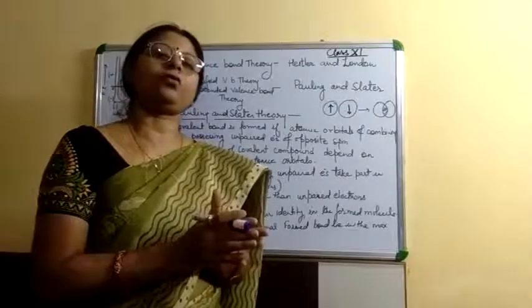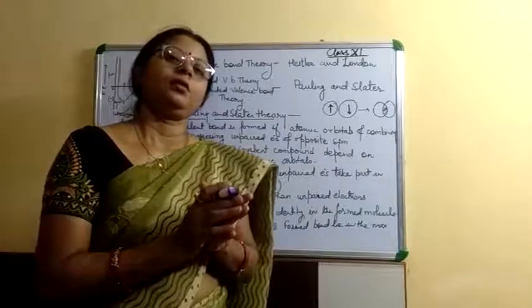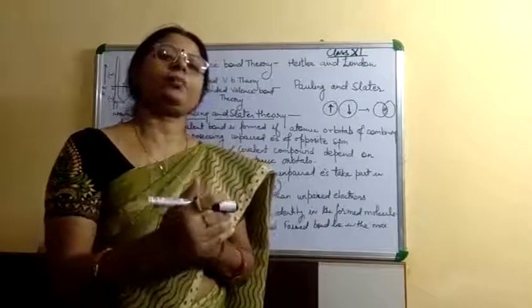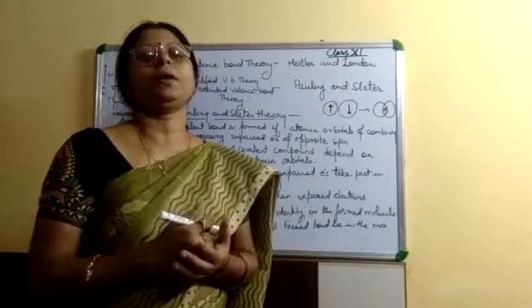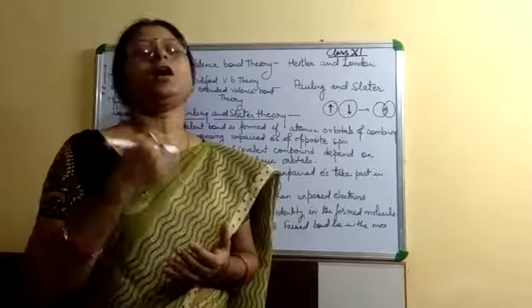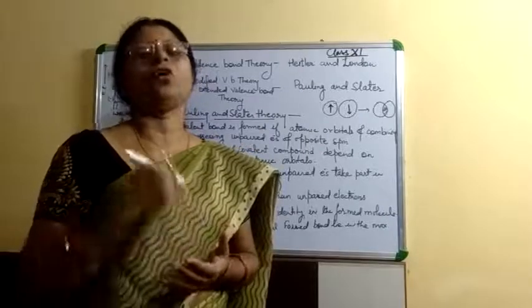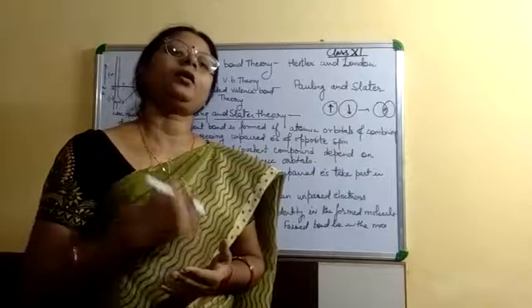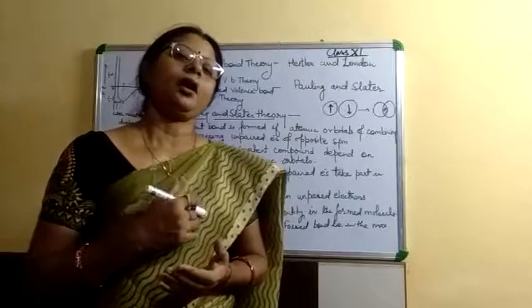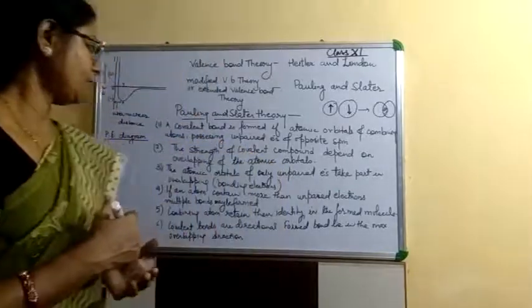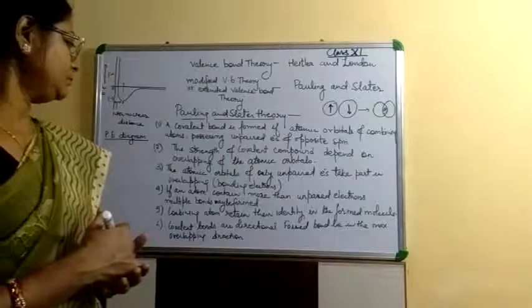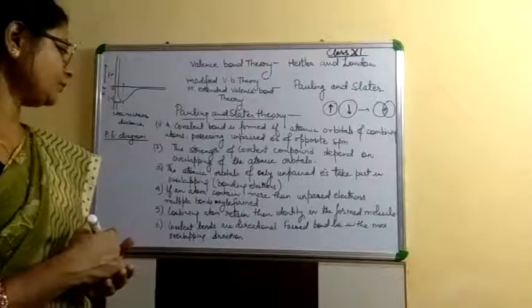Means bonding electrons are present in which orbital? Only those orbitals which contain the unpaired electron, or which take part in the bonding, overlap together.